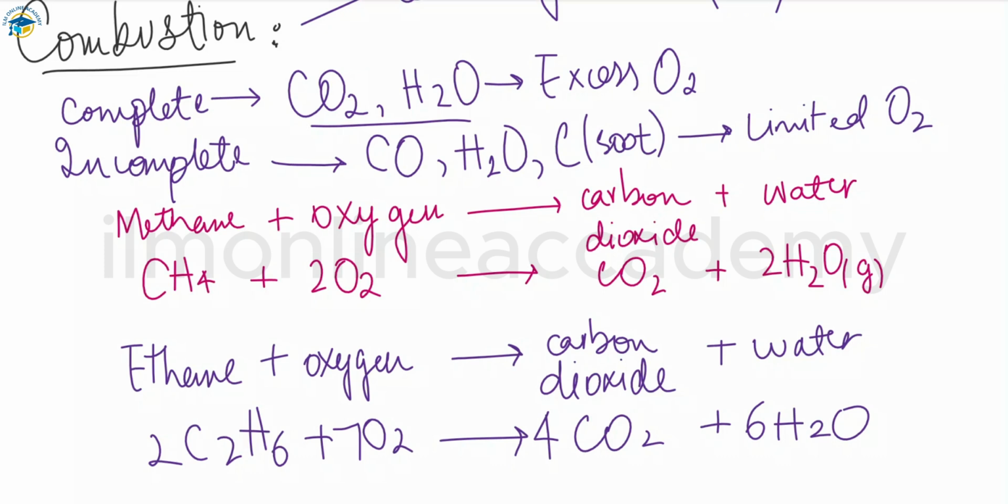The same products are obtained whichever alkane is burned. You can also do this reaction with propane or butane, because the products will be the same as long as there is a sufficient oxygen supply. If there is a limited supply, then the products will change, and in that case the products will be carbon monoxide, water vapors, and carbon soot. The key to balancing the symbol equations for these reactions is to balance the oxygen correctly. If you first balance the oxygen correctly, there is no chance of an incorrectly balanced equation.